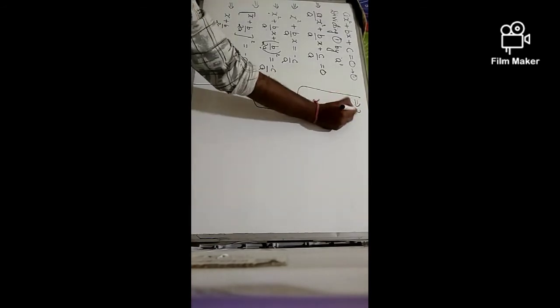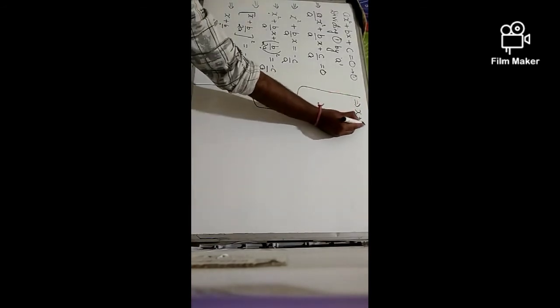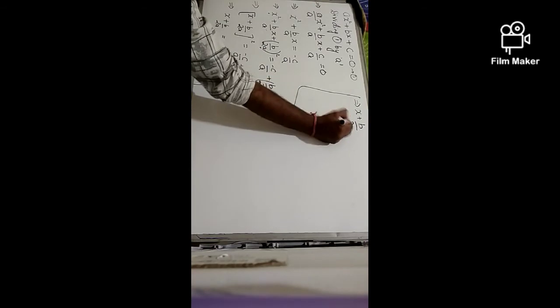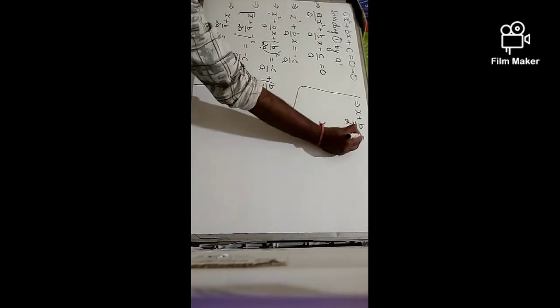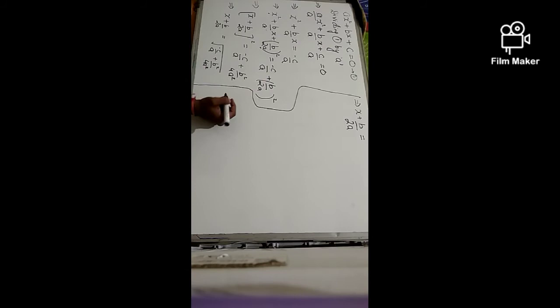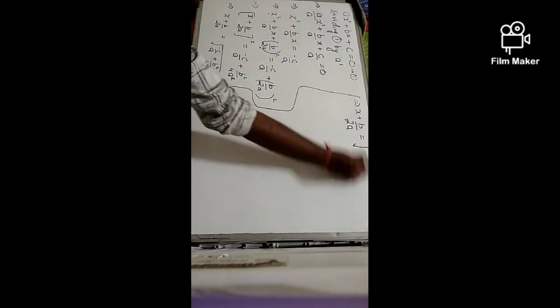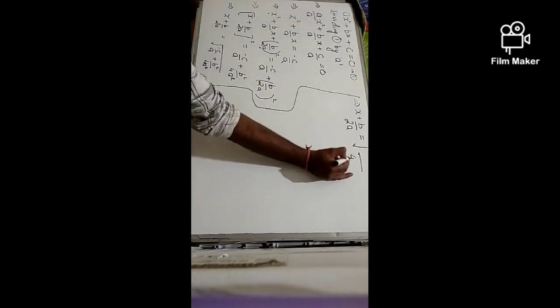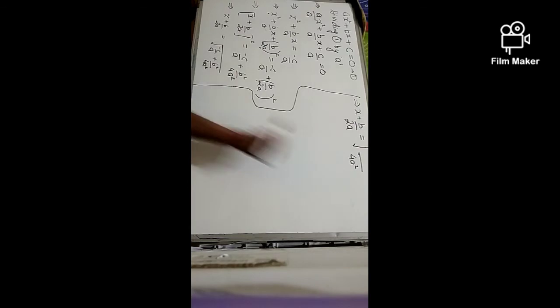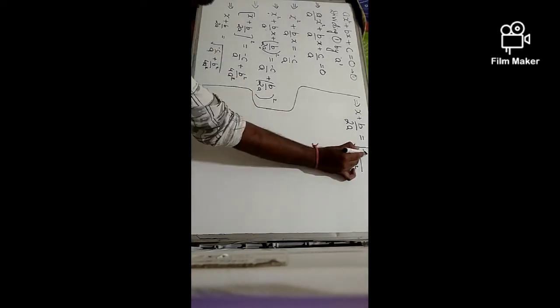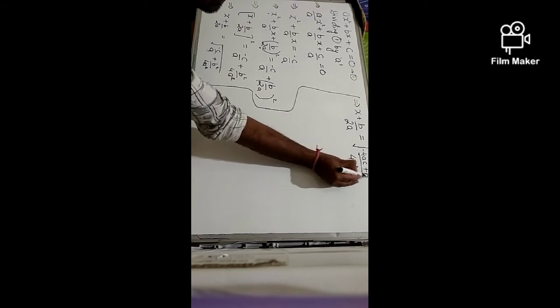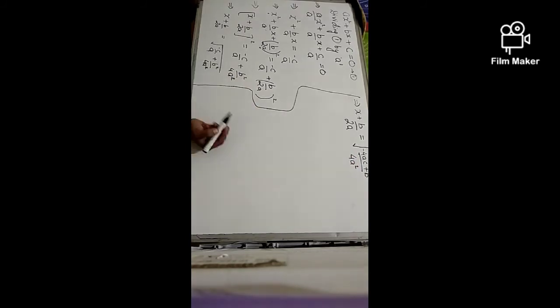What we now get is x plus b by 2a is equal to, LCM is 4a square. Now see, here we have a, so we need to multiply by 4a, so we get minus of 4ac plus b square.